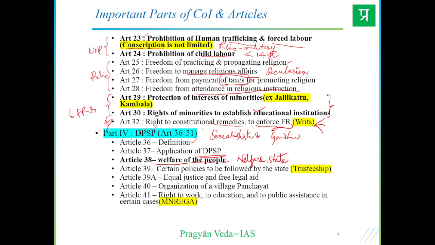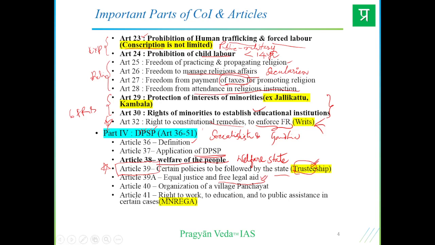Article 39 gives certain policies to be followed by the state, that the state acts as trustee of the constitution and is supposed to render public service accordingly, and various principles are entailed within Article 39. So Article 39 is very important. Article 39A is providing equal justice and free legal aid to vulnerable sections, right?